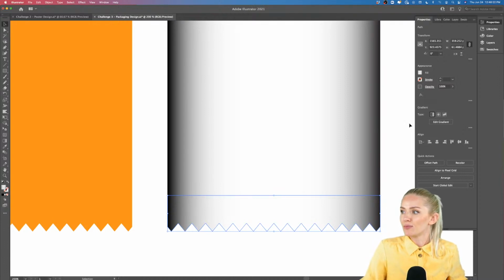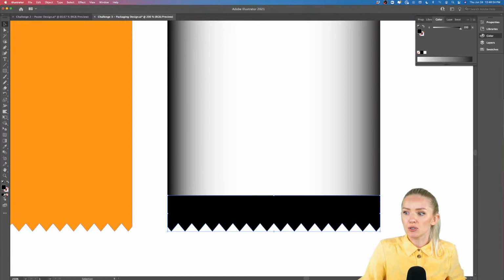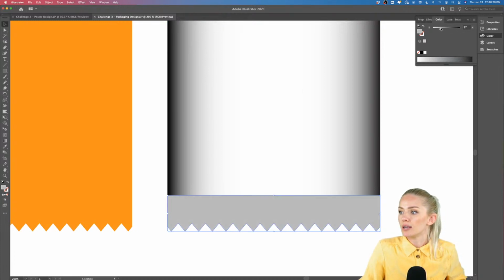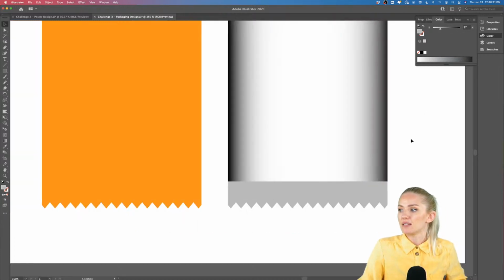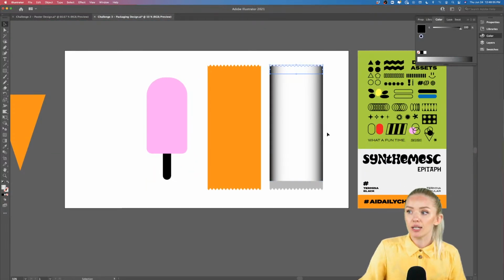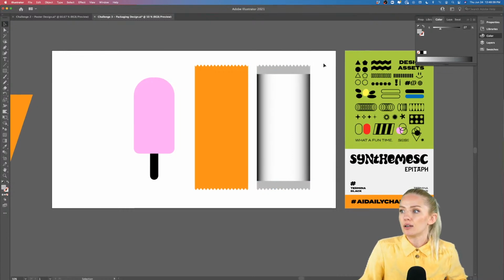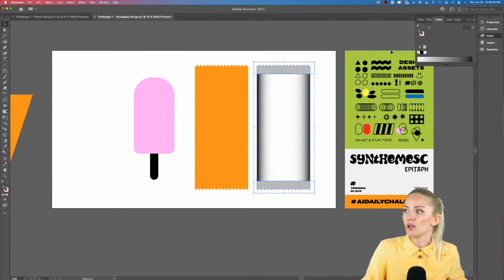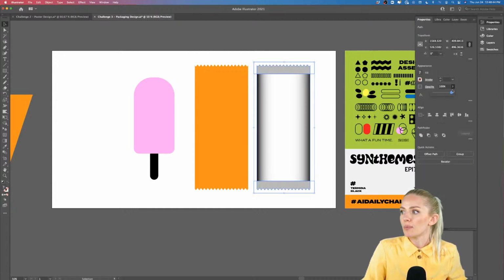So the bottom one, we're going to remove the gradient and we're just going to make it black and very low opacity. And the same thing we're going to do with the top part. We're going to remove the gradient. We can even use the eyedropper tool to select the same color as the top. Now we're going to select all of these objects, go into properties and make them almost transparent.